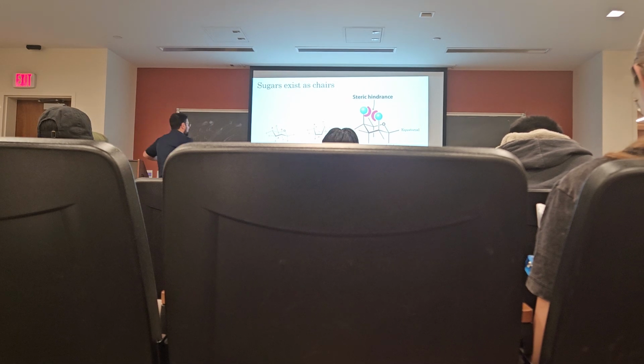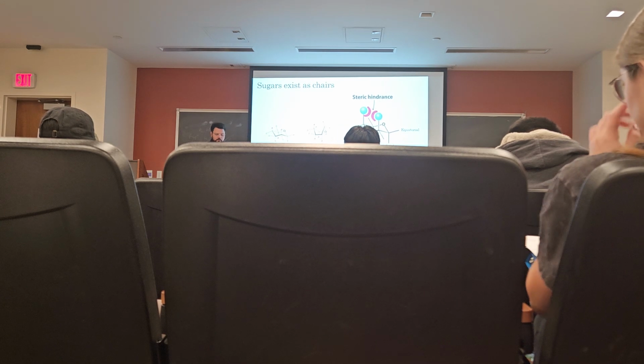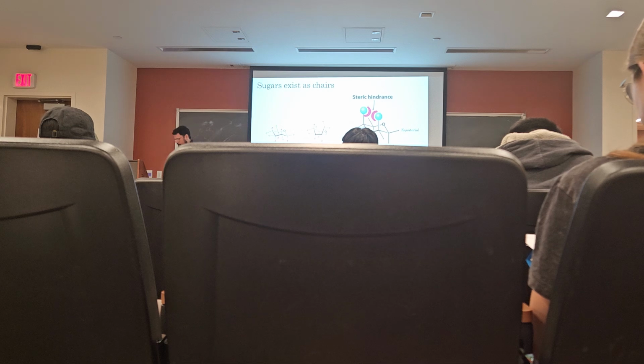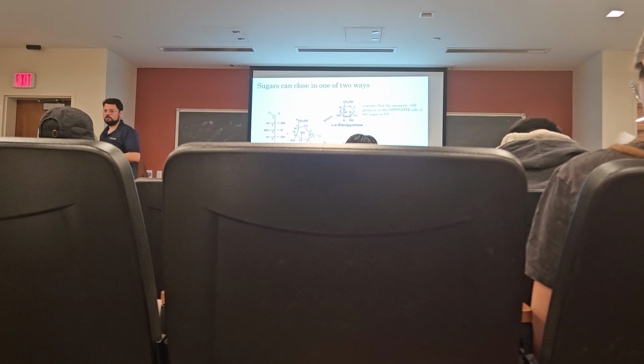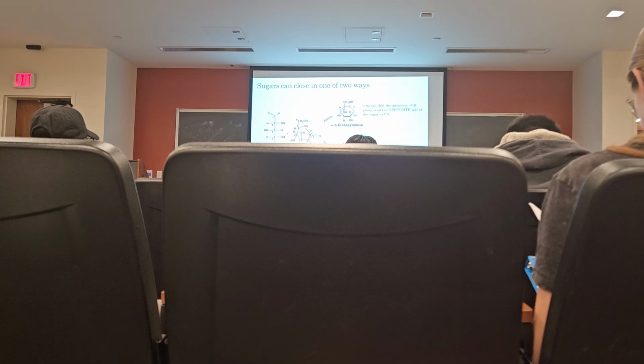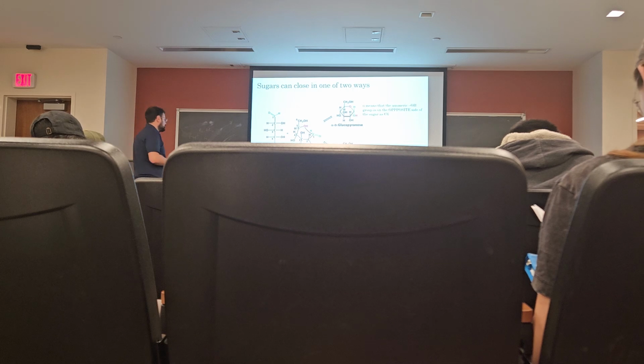But essentially, we want to put the hydroxyl so that it is farther away from all of the other groups. So in the case of glucose, as it turns out, 2/3 of the glucose in solution will be in the beta configuration, and 1/3 of the glucose will be in the alpha configuration. So 66% and 33%, with 1% of the glucose being in the open chain form.